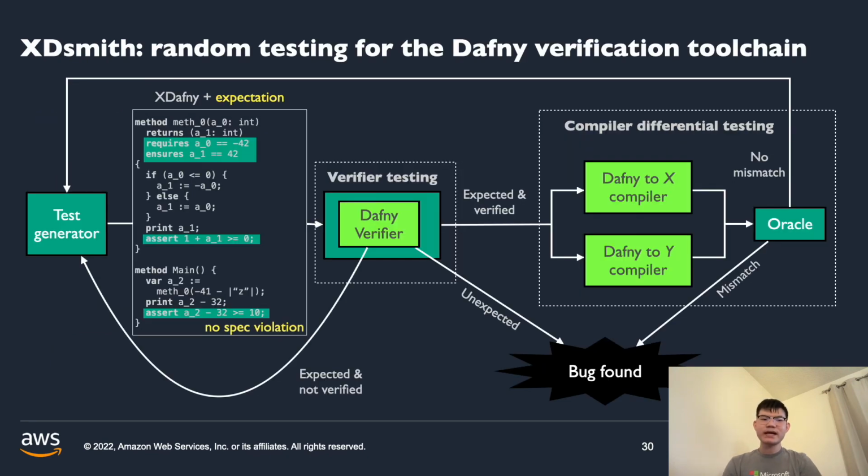To sum up, XDSmith is a framework for random testing for the Dafny verification toolchain. It tests both verification and compilation using various techniques, and we demonstrated that it is effective for finding bugs in the verification toolchain.